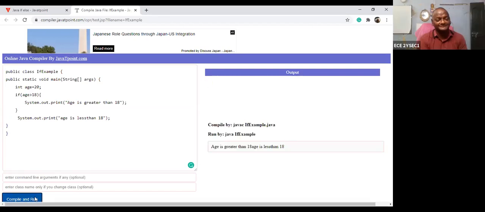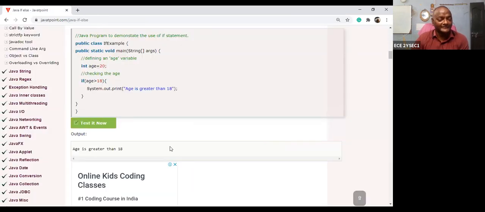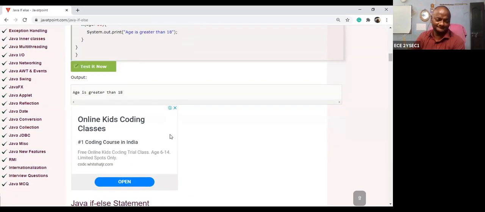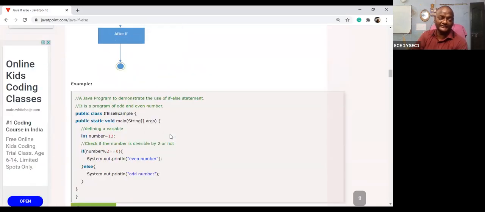Age is greater than. Then what happens? Okay, we should go deeper next time. Not now. Why? Because class is important. Okay, I will check one more time. So let us take the if else condition. Okay, you can check the answer. All right.